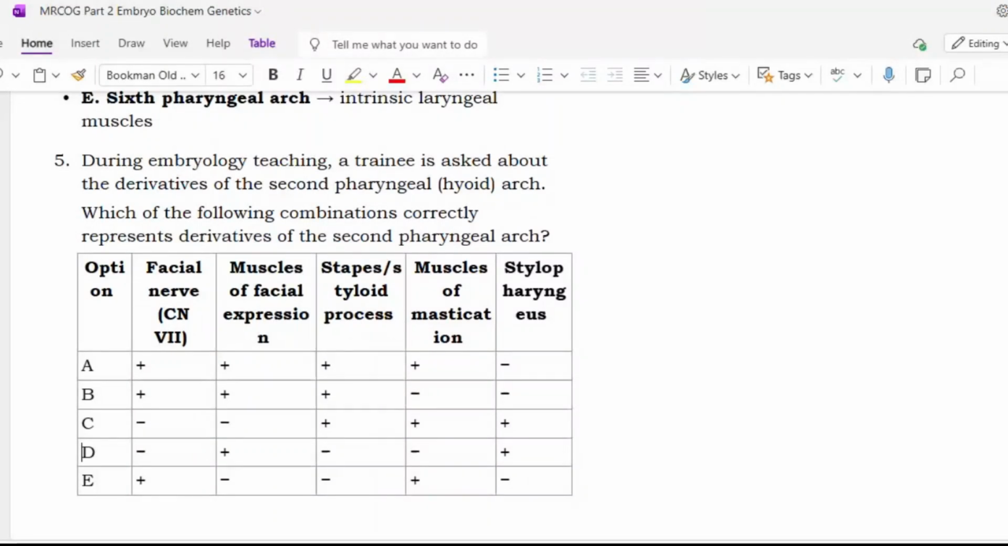During embryology teaching, our trainee is asked about the derivative of the second pharyngeal arch. Which of the following combinations correctly represents derivatives of the second pharyngeal arch? The seventh nerve is present, muscles of facial expression are present, trapezius and styloid are present, A, B, 1, 2, and 3 are present. Sir, option B.